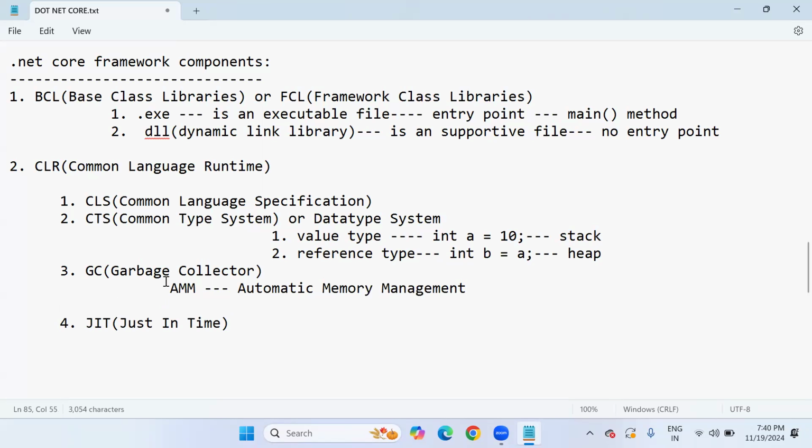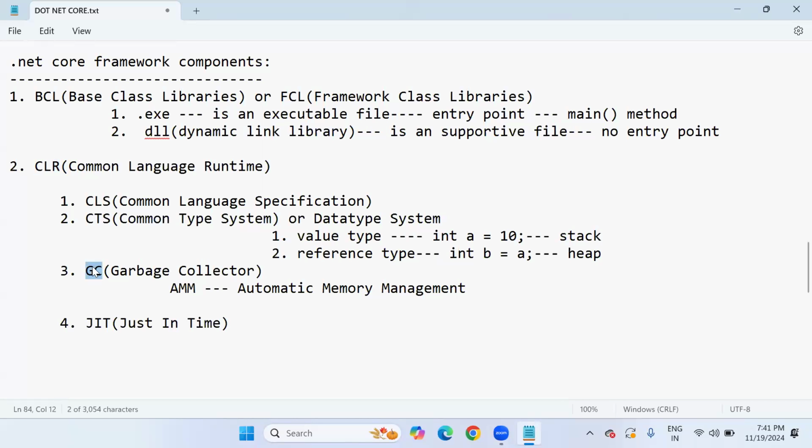Automatic memory management. So garbage collector is used to provide automatic memory management for .NET applications. See, generally in .NET applications, we as programmers focus on our logic. What is your requirement? You have to keep it in your mind. Based on the requirement, you have to develop the logic. But you need not keep in mind how much memory is required for this logic, or how to maintain memory efficiency. This is not required. This is not related to the programmer, because there is a component which is associated with CLR.